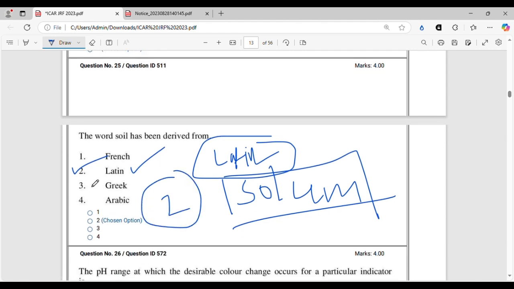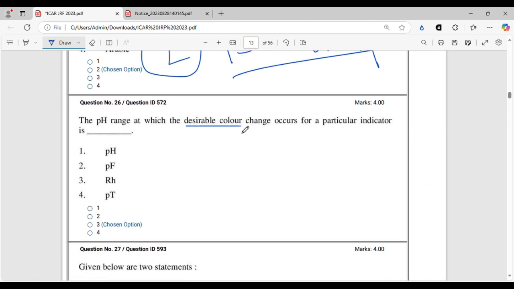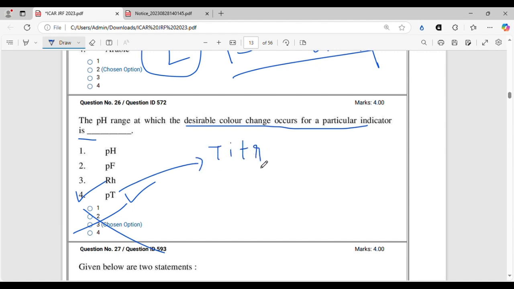All right, moving on. The pH range at which the desirable color change occurs for a particular indicator is. This is also a question from analytical chemistry, soil analysis, and the correct answer of this will be PT. PT is also known as titration exponent.